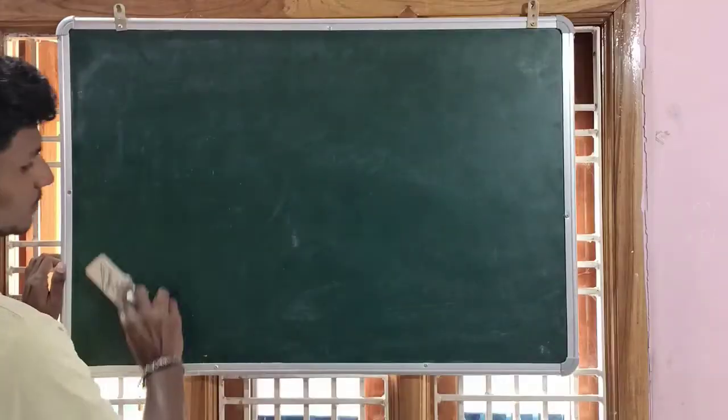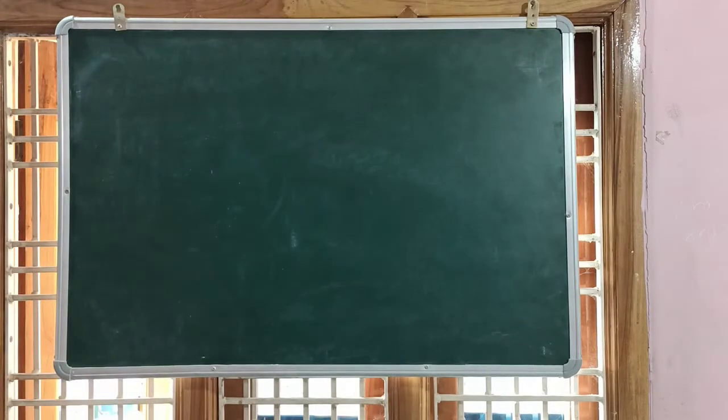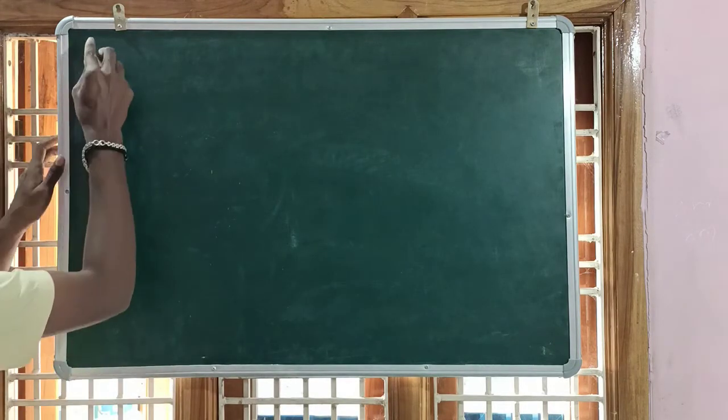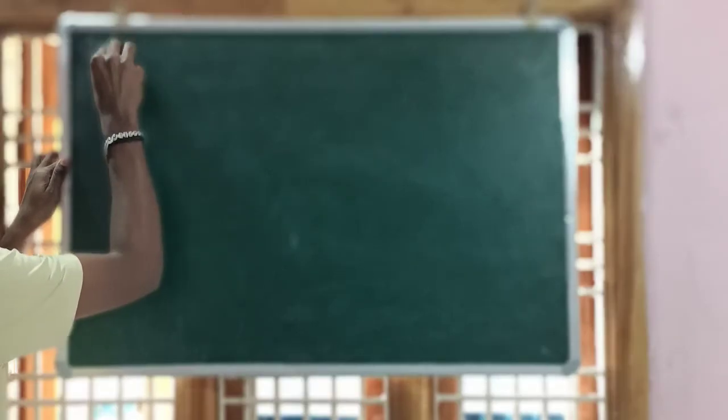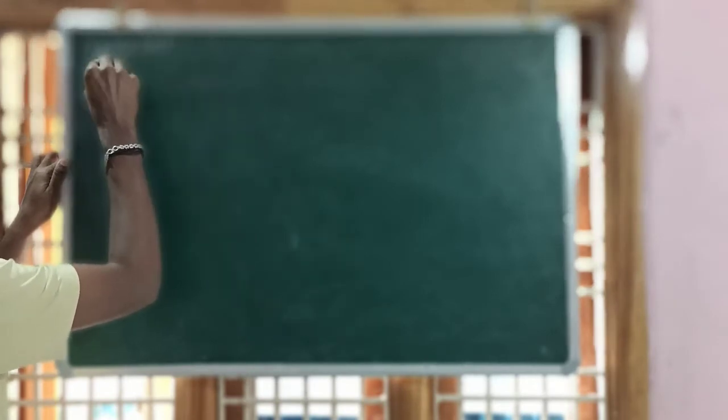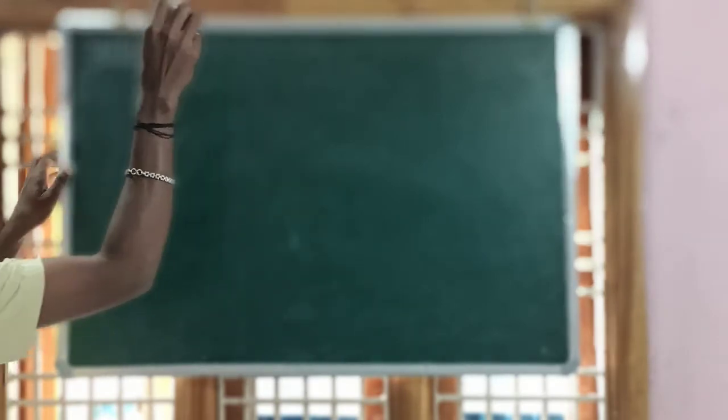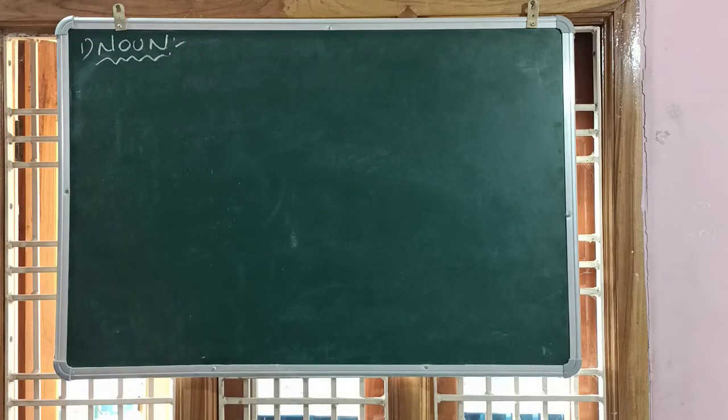Okay, clear. What is the very first part of speech? Noun. What is a noun? Already I had said that.